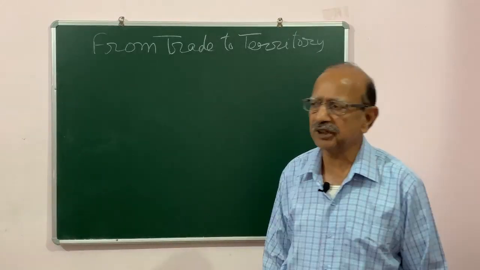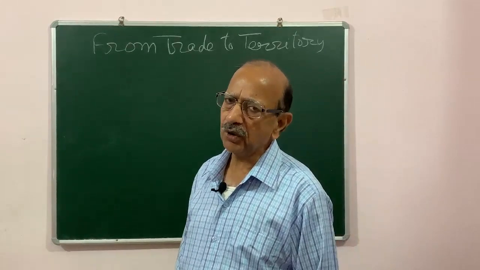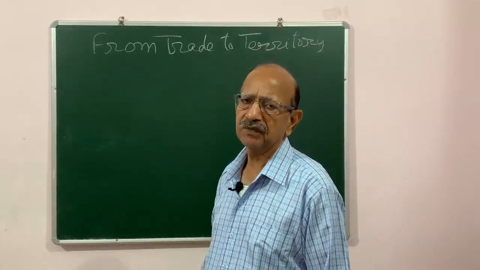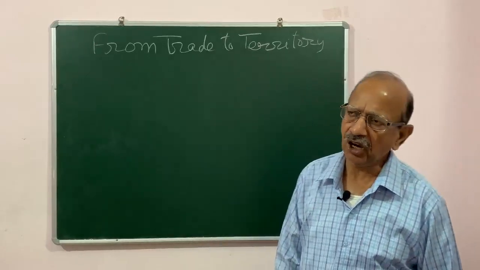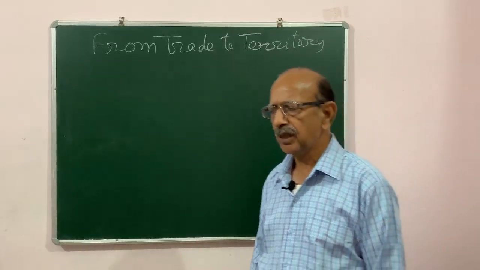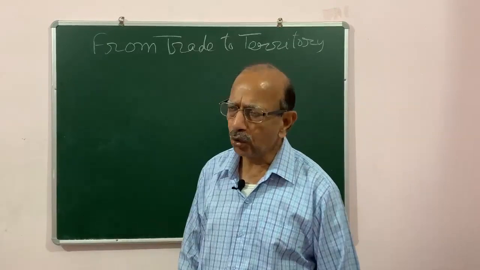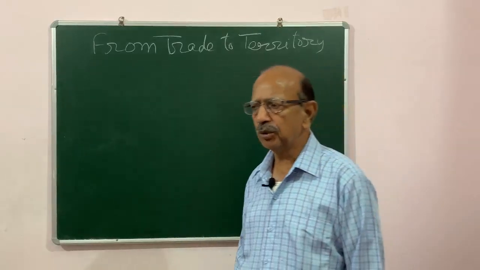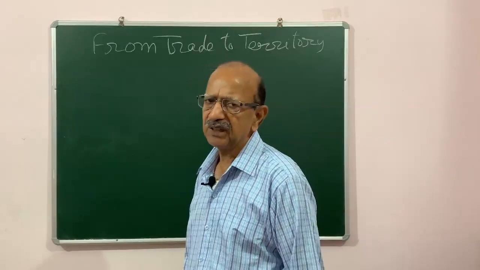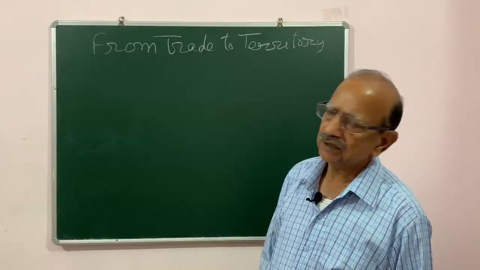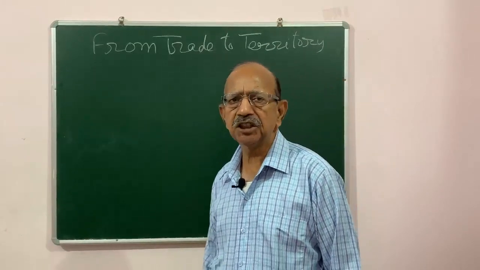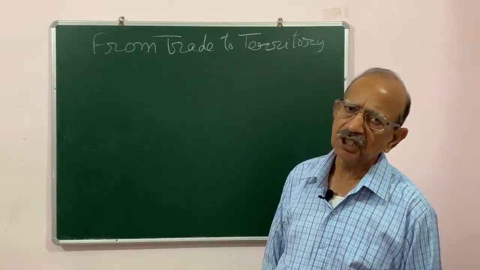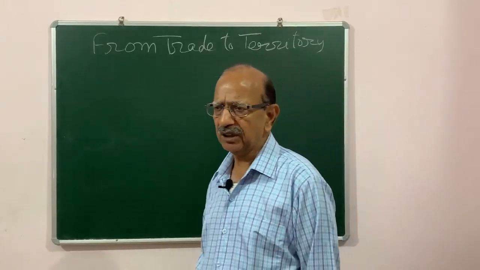In the last class we have read that Aurangzeb was the last most powerful emperor of the Mughal dynasty and he died in 1707. After that his successors were very weak and they could not hold together their empire, and a number of states, Awadh, Bengal and Hyderabad, declared themselves independent and freed themselves from the clutches of the Mughal emperor.